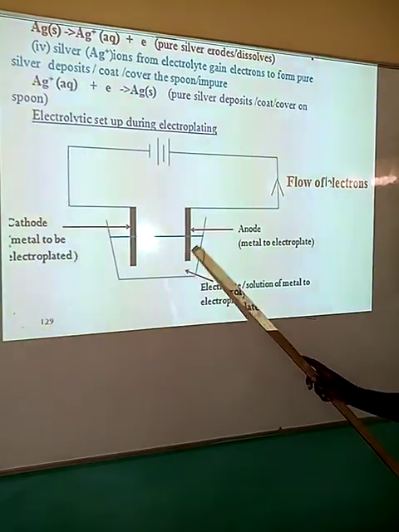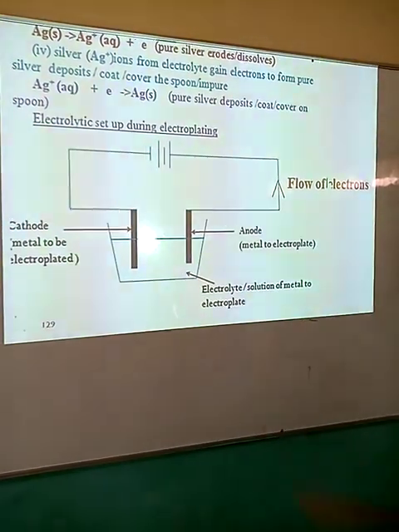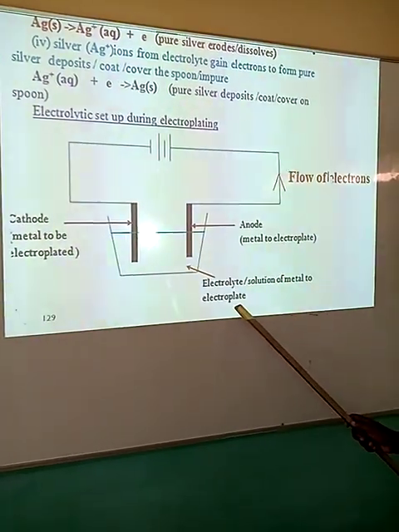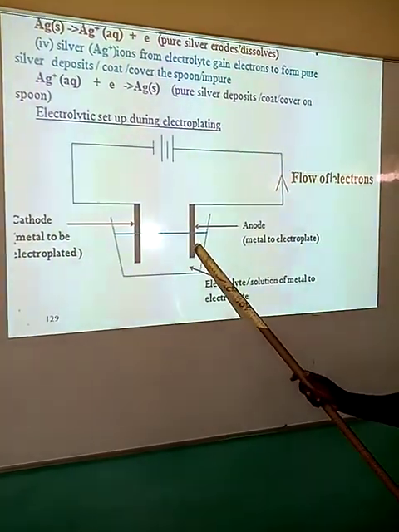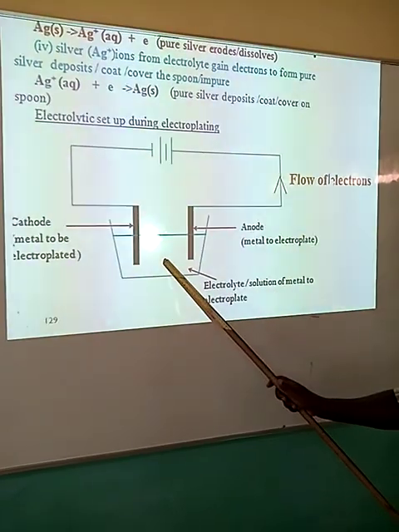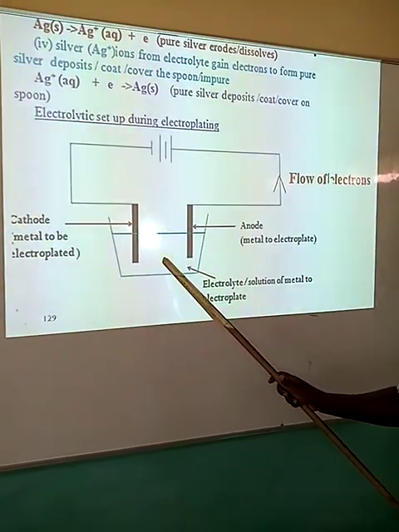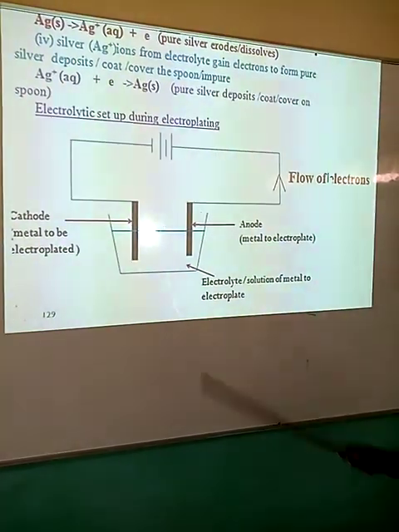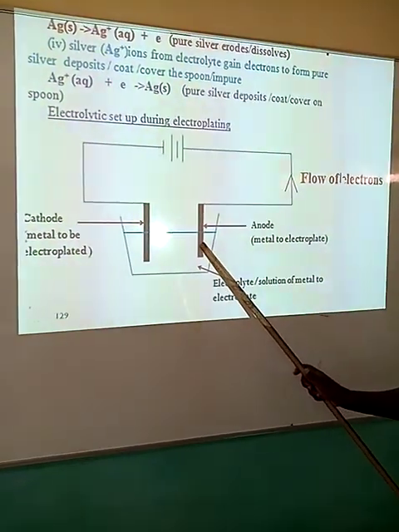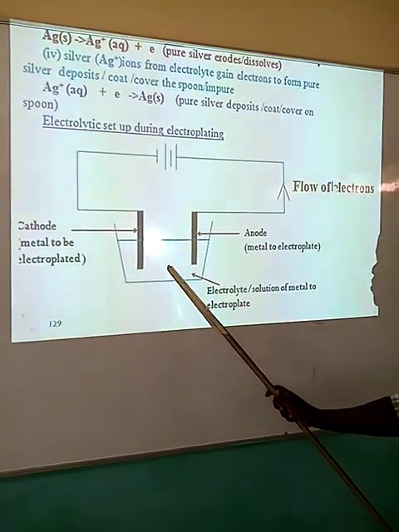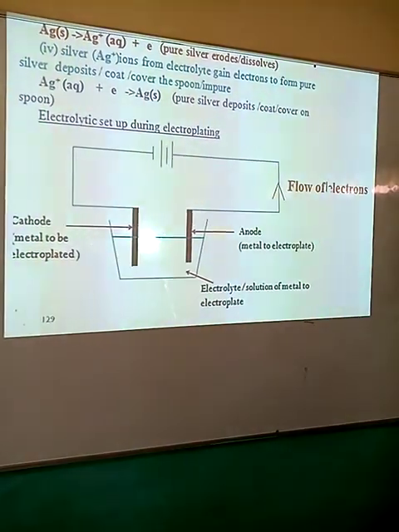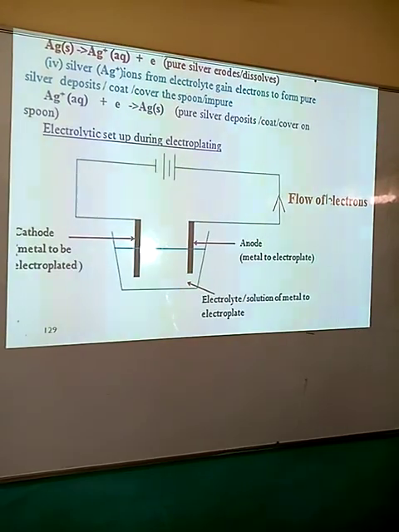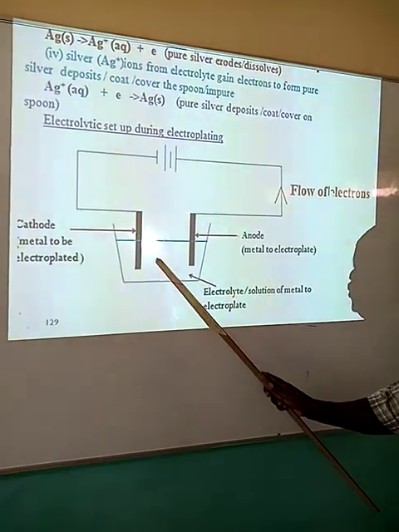so that, you see, all nitrates are soluble. The electrolyte, the solution, must be made up of the metal to electroplate. So if this one here is silver, then the solution must be made up of silver. If you want to electroplate, for example, a spoon using silver, this must be silver metal, and the solution must also be silver. It must be made up of silver ions, a good example being silver nitrate, so that the electrons can now flow easily.